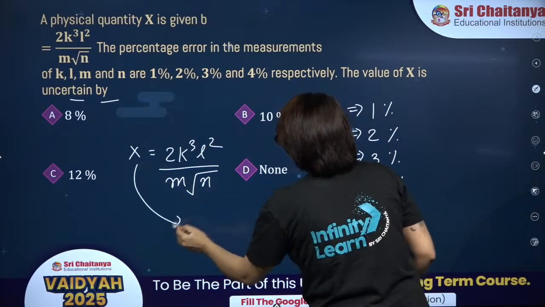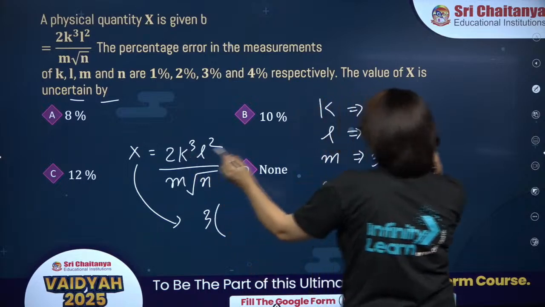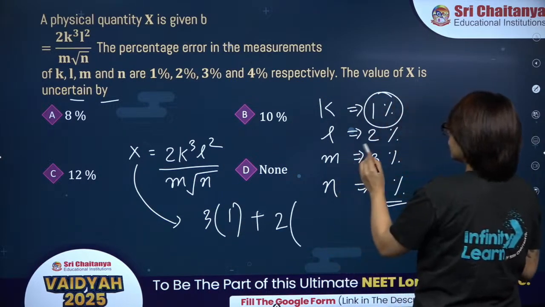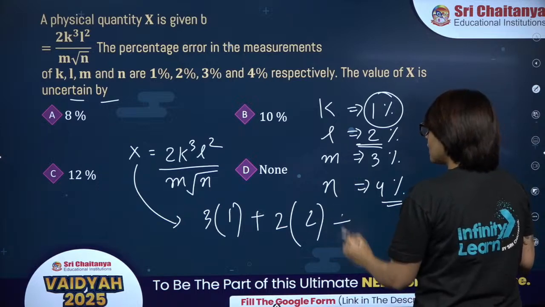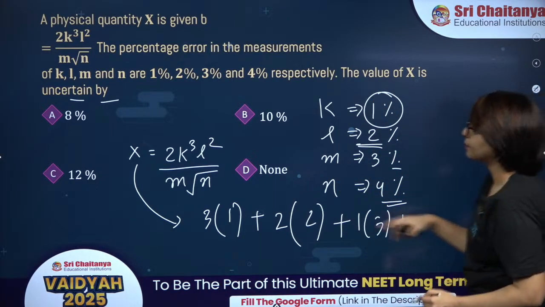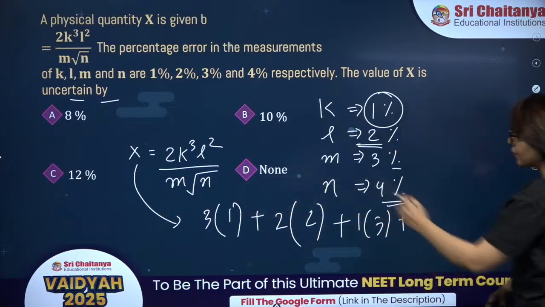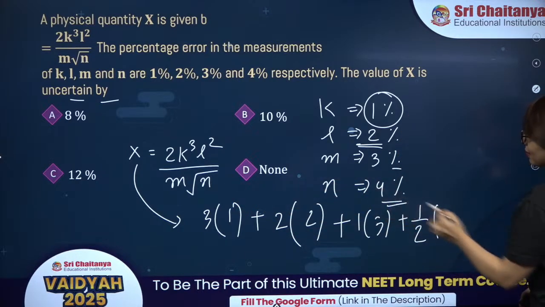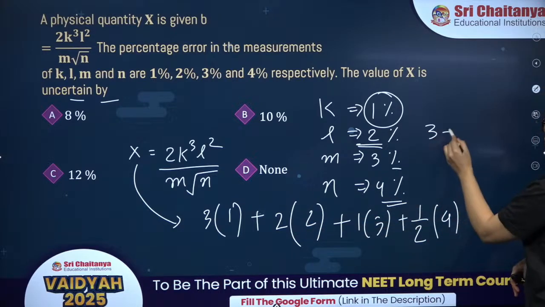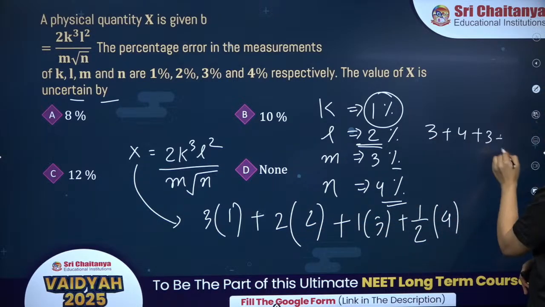Percentage error in x will be 3 times the percentage error in k, which is 1, plus 2 times the percentage error in L, plus 1 times the percentage error in m, plus 1 by 2 times the percentage error in n, since the power of n is 1 by 2. So it is 3 plus 4 plus 3 plus 2.